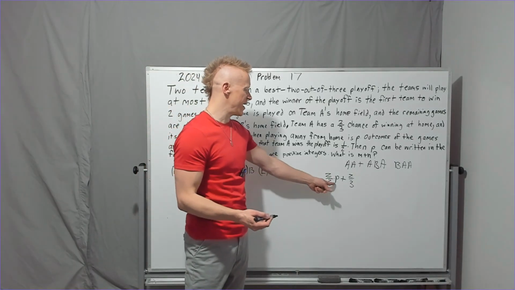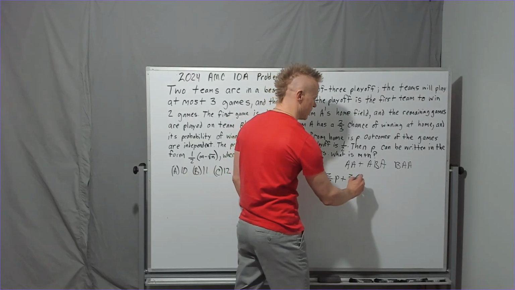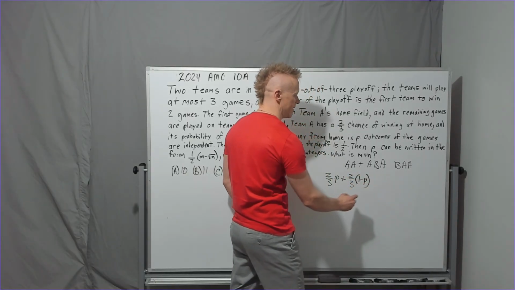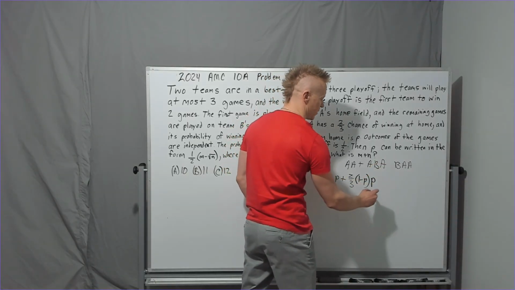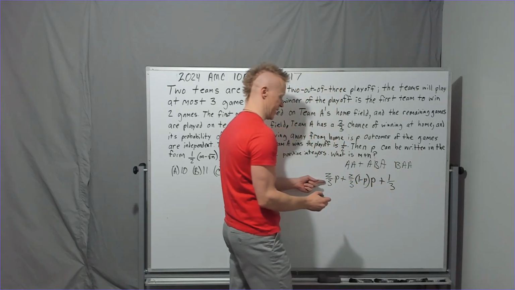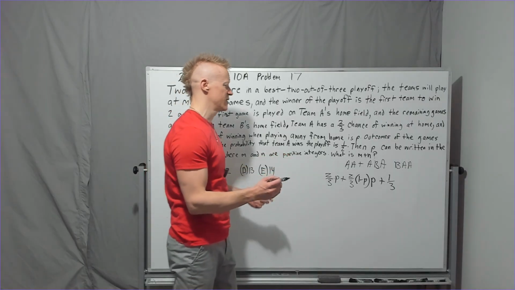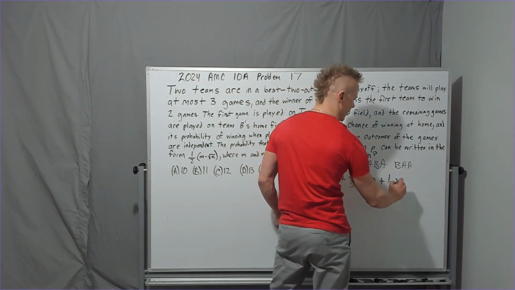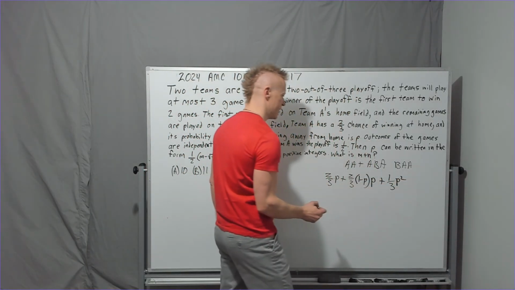So if the chance that A wins is P, the chance that B wins has to be 1 minus P, and the chance that A wins game 3 here is P. Finally, if B wins game 1, which will be a 1/3 chance, again, just 1 minus 2/3, then the chance that A wins the next 2 is P squared.